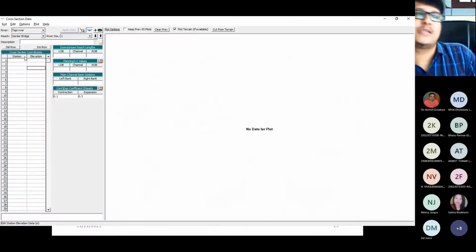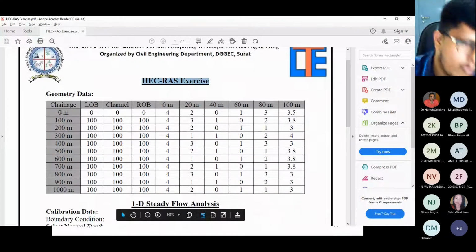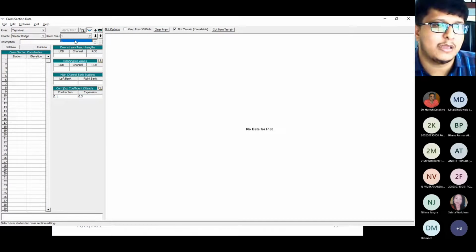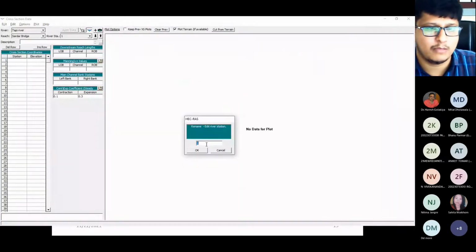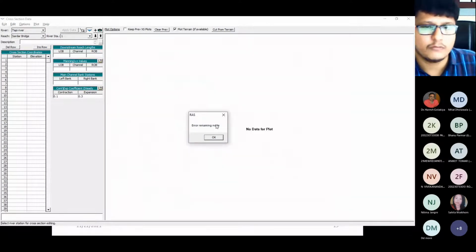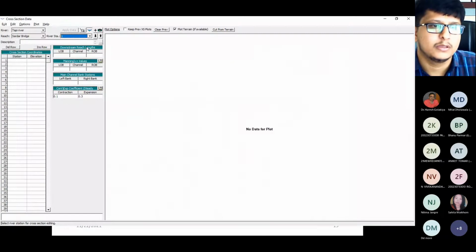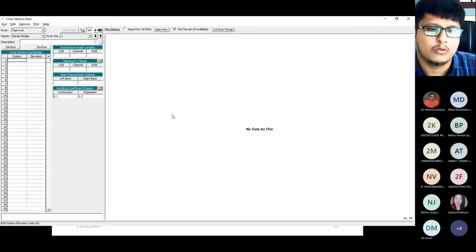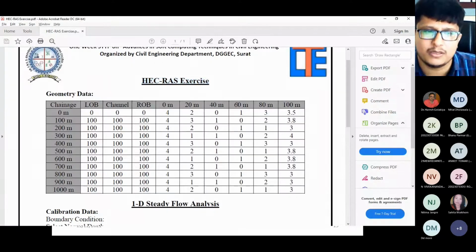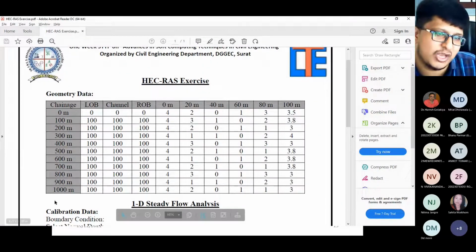Okay, now we will go with this example. So you can see the exercise. My chain is 0, right? So I will just rename my channel, one minute. Now you can see this 0 meter, 20 meter, 40 meter, 60 meter, 80 meter, and 100 meter. These are the 4 cross sections, and these are the chainage, right?